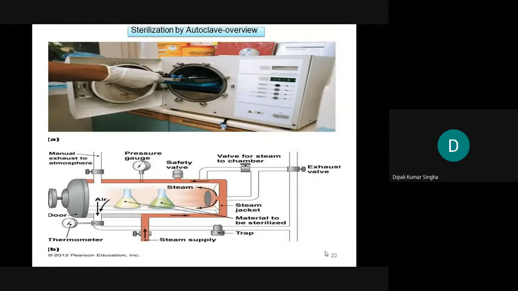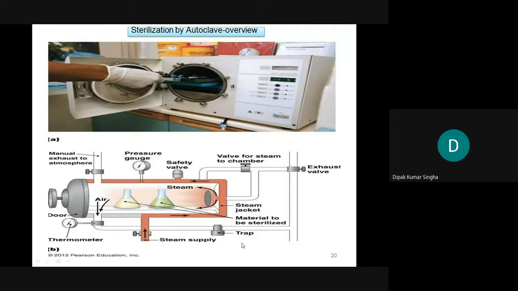But this type of autoclave is not in our institute. This is the horizontal type, generally the vertical one goes inside the tube, this way. These are the safety valve and the pressure gauge, because in the case of an autoclave, temperature along with pressure has a very important correlation. Along with the temperature, there are three parameters in an autoclave run, and the manual exhalation of the atmospheric air or pressure. This is the thermometer, you can check what temperature is shown.